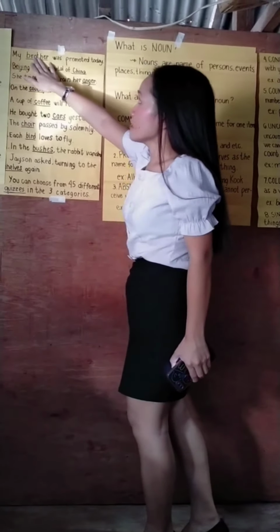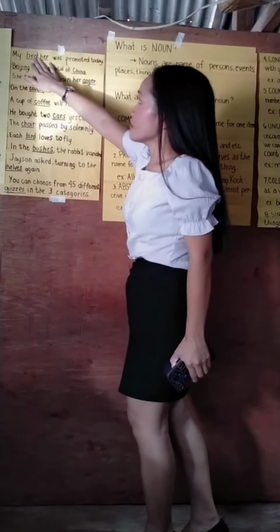Good job. And now let's proceed to proper noun. When you say proper noun, class, it is a name that identifies a particular person, place, or thing. And also, in written English, a proper noun begins with a capital letter. Say for instance, we have here Albert Einstein. Albert Einstein is a specific name of a person.